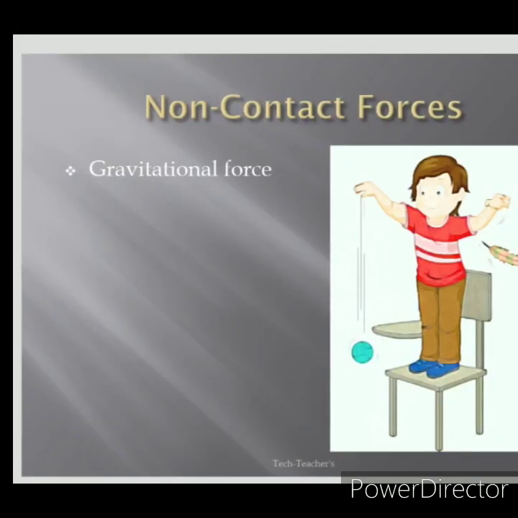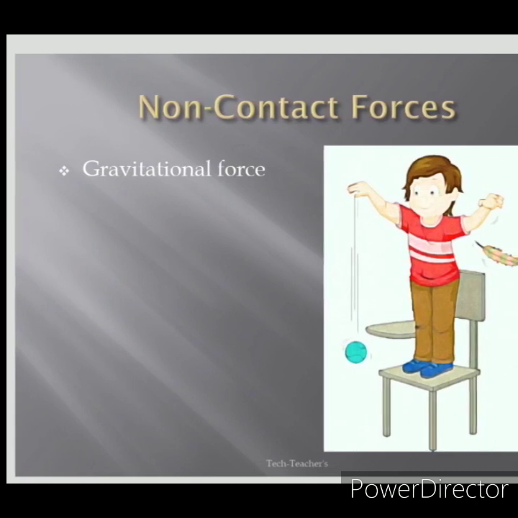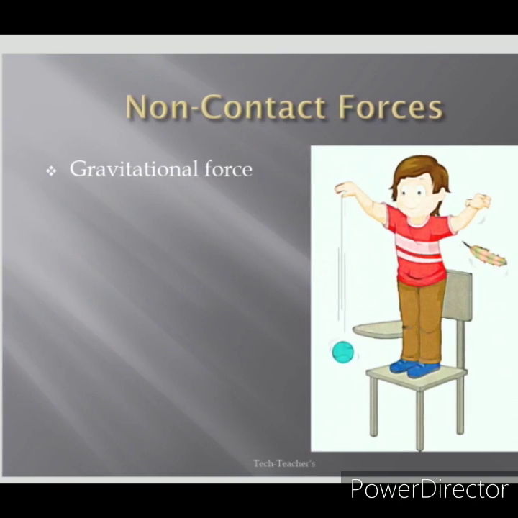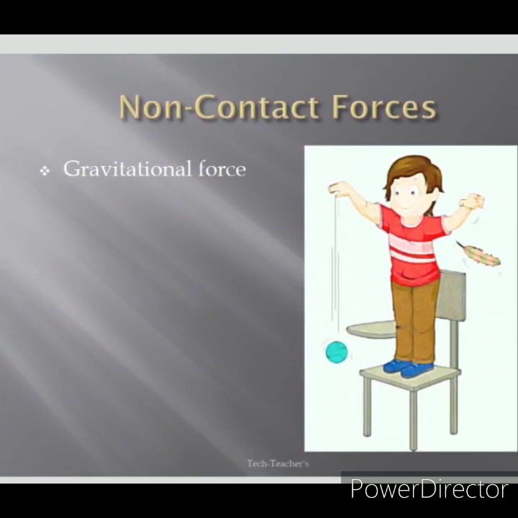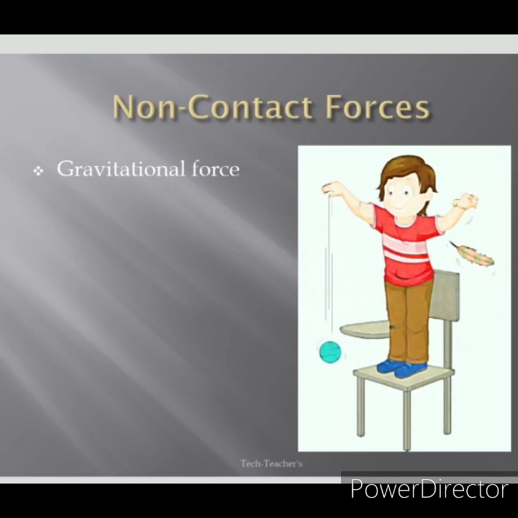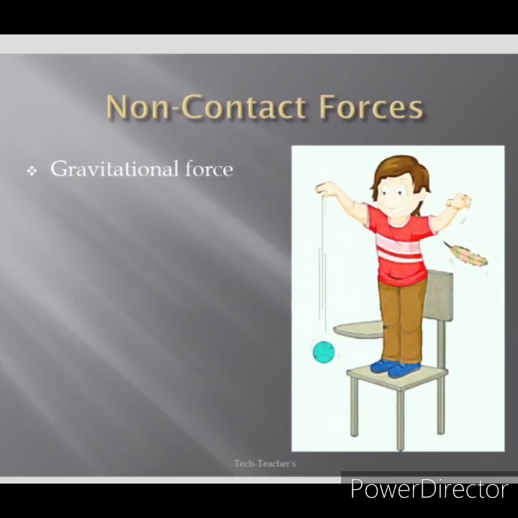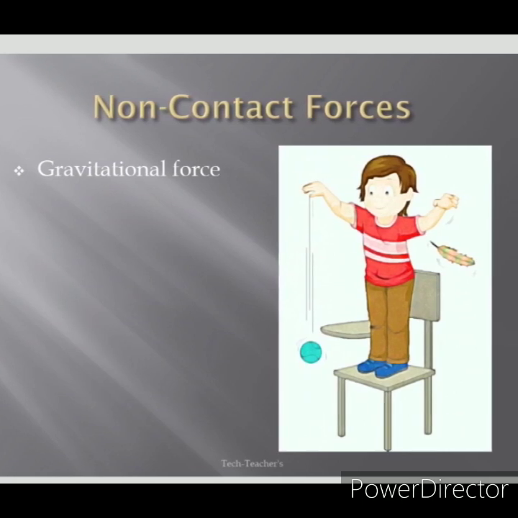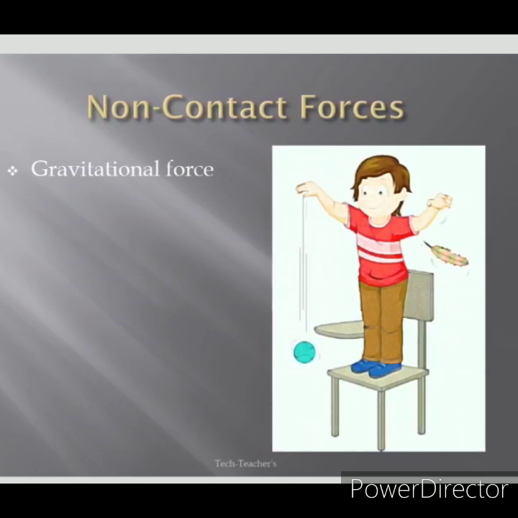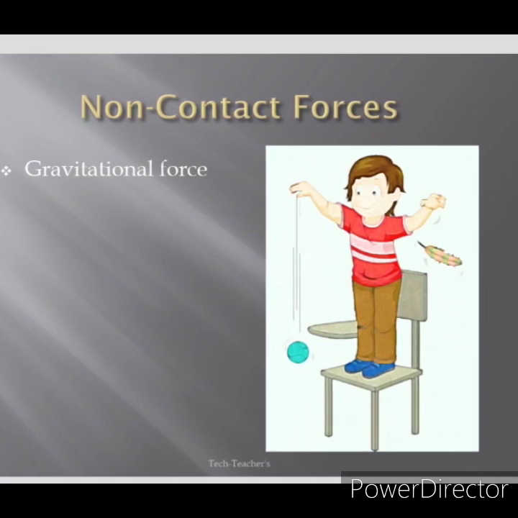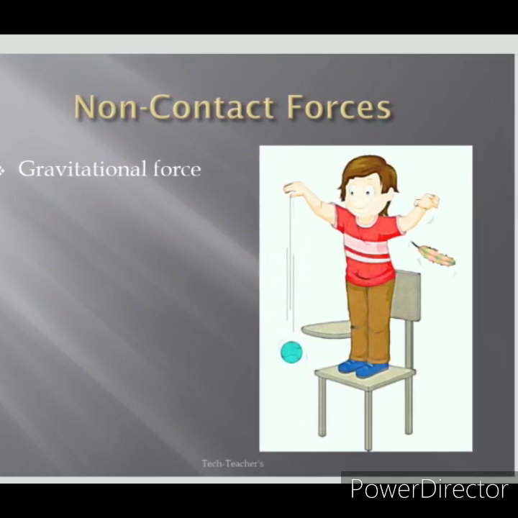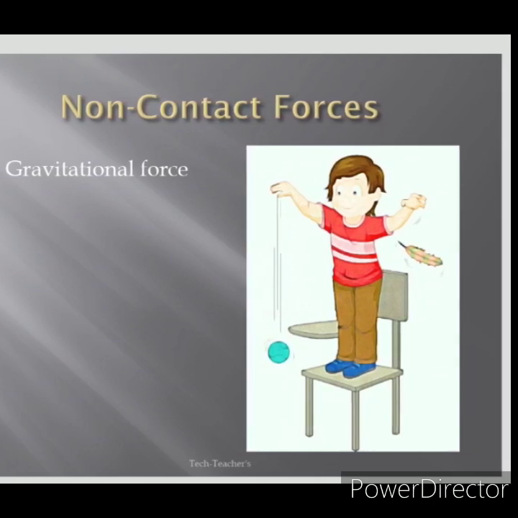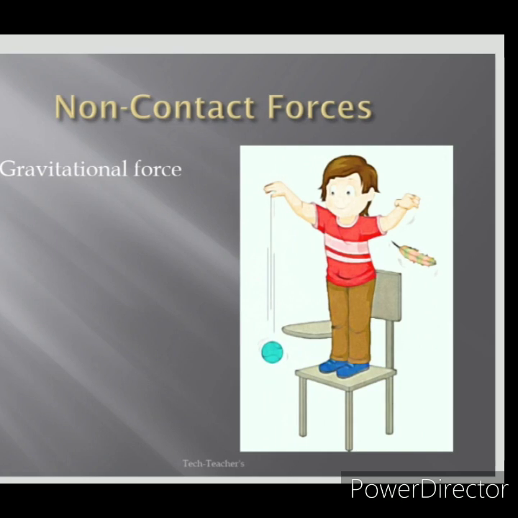Let's see what are non-contact forces. Non-contact forces are those forces which do not require a direct touch to the object. The following are the examples or the types of non-contact forces. The first one out of which is gravitational force. The force which causes things to fall down towards the earth and prevents us from falling off the planet is gravitational force. Example, the desk in your classroom is held by the gravitational force. Or another example you can see is you walking on the surface.